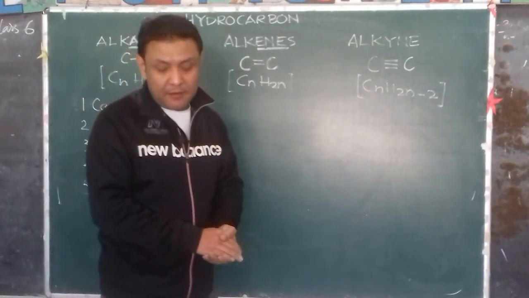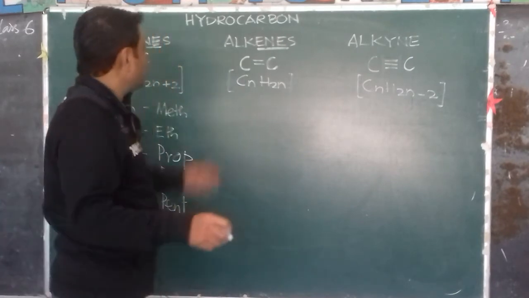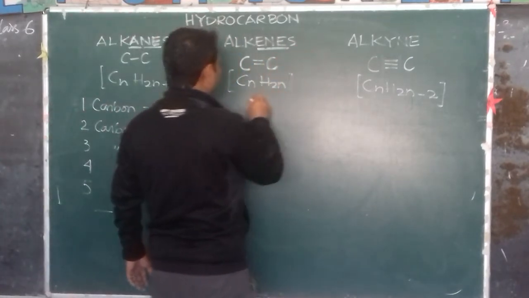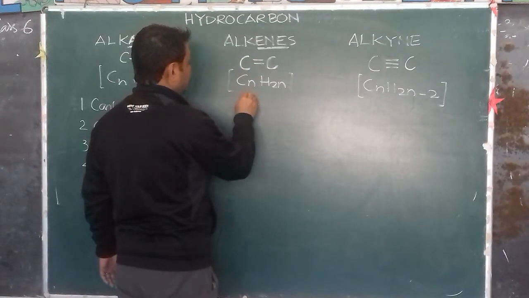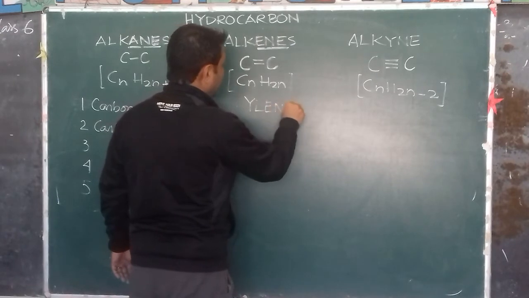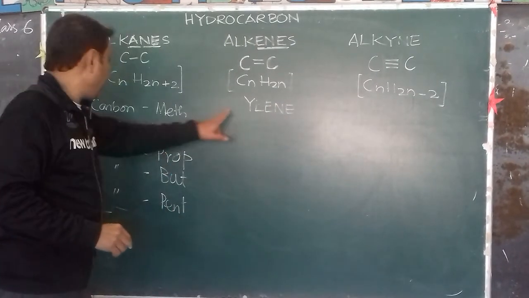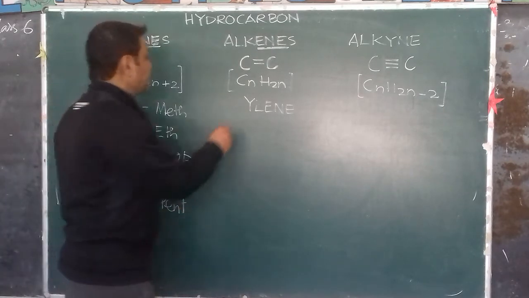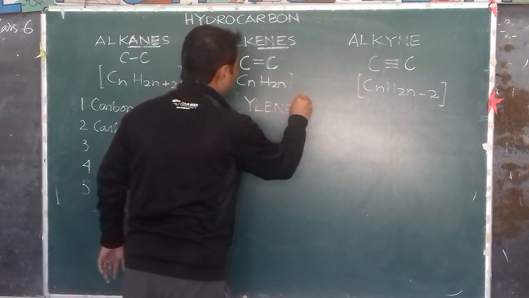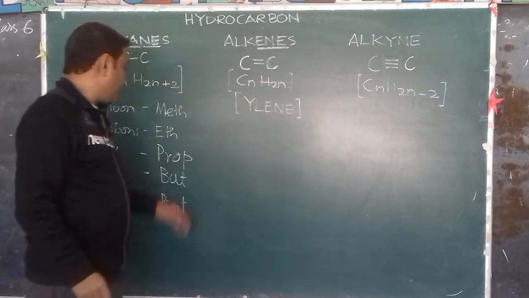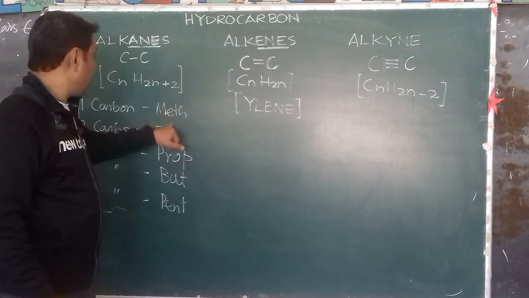Butylene, and so on. The common names for alkenes end in -ylene: ethylene, propylene, butylene, pentylene. We just have to add -ylene to the root word.